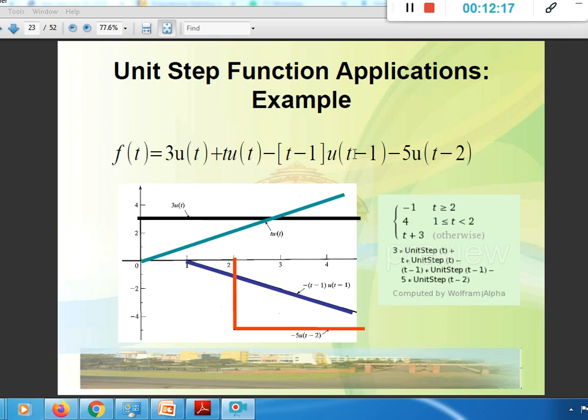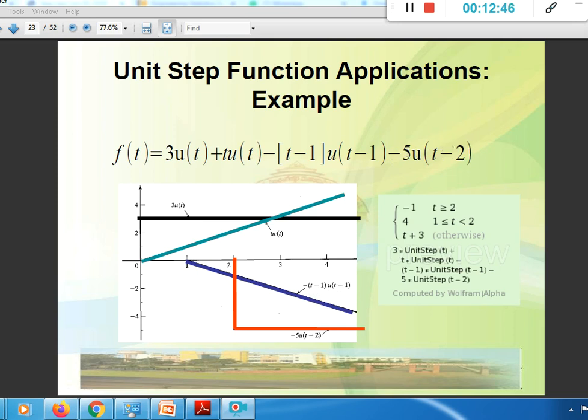For t greater than or equal to 1, its value is 1, but the t minus 1 signal keeps on changing. As t increases, suppose t is 2, then t minus 1 is 1. If t is 3, its value is 2, like this. But it is with a minus sign, so it goes in this fashion: t minus 1 into u of t minus 1, minus 5 u of t minus 2.